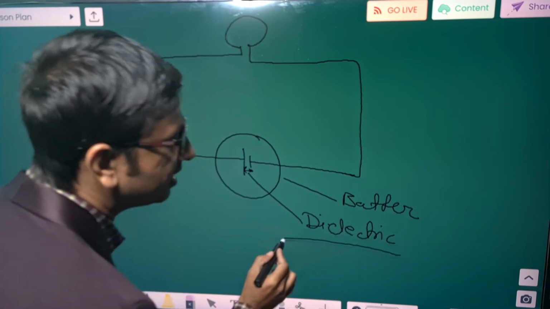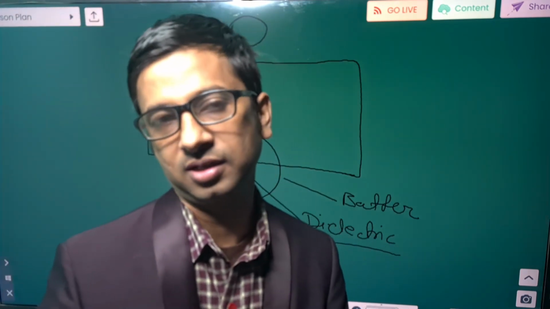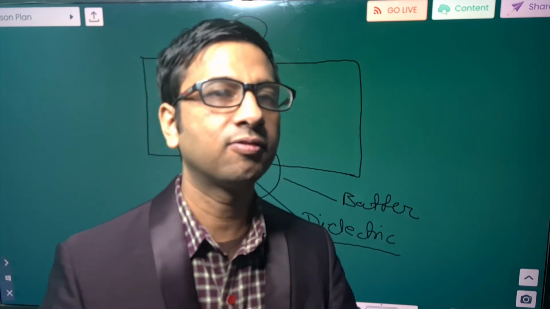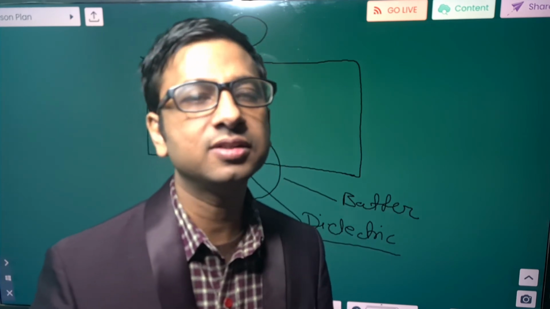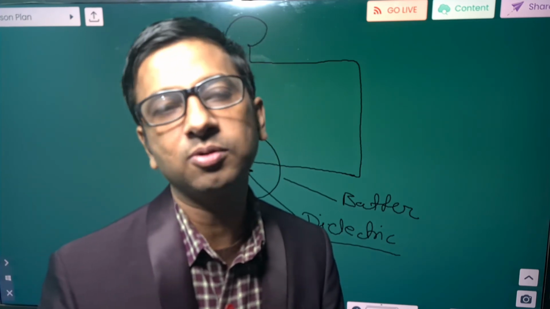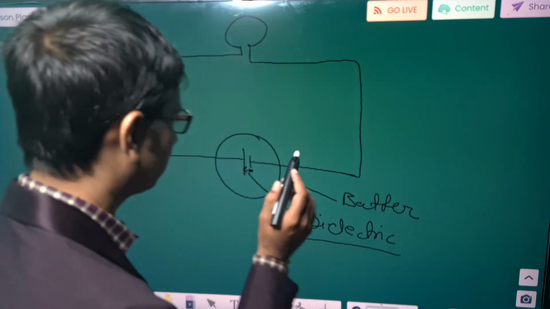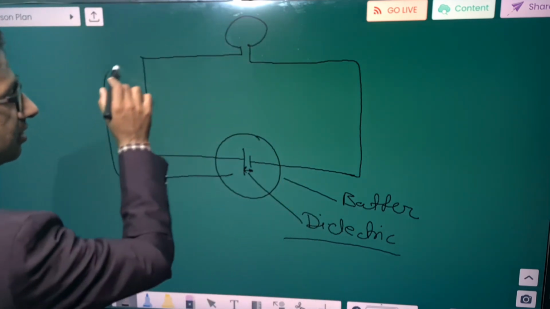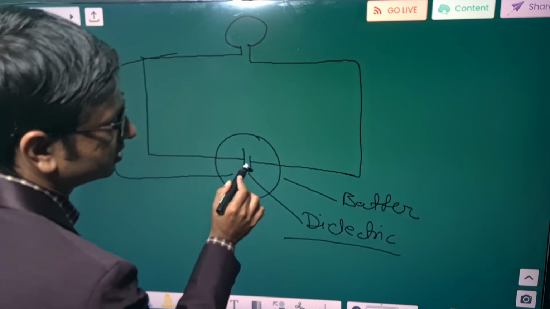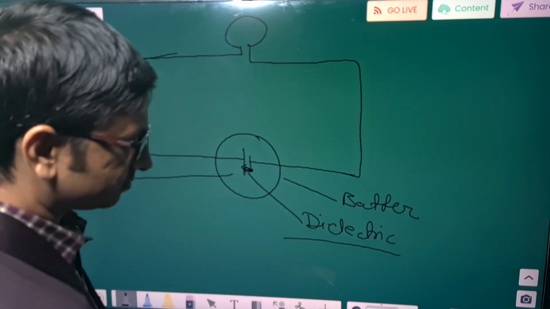What is dielectric? Dielectrics are such substances which are insulators, which don't permit flow of electrons within them. If there is no permission of flow within them, the electron will not move, and hence there will not be flow of electricity. That's why the electron will move through the circuit, not through this shortest route, you know.